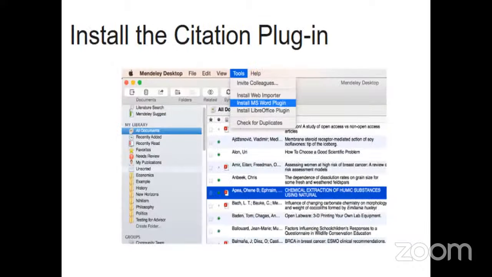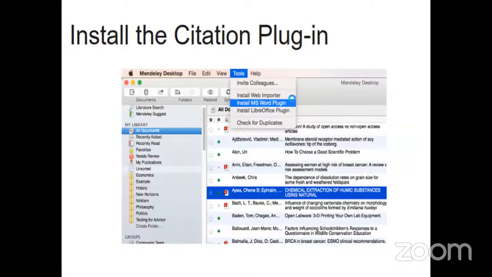The next one, the citation plugin. As I told you, we can link MS Word with this software. For that, you have to install that citation button, Mendeley Cite. In some versions of the software it comes like this: Tools, Install MS Word Plugin. It is also the same, you can do that.